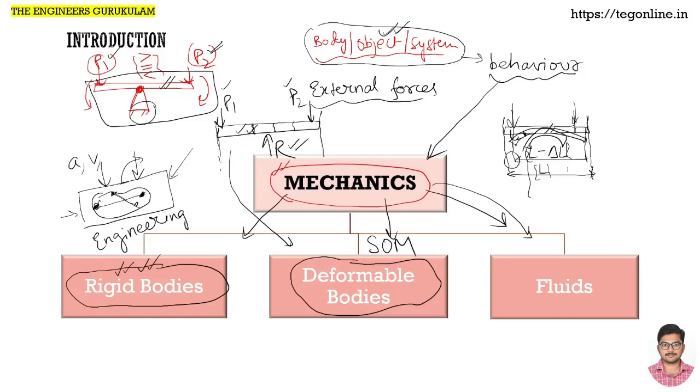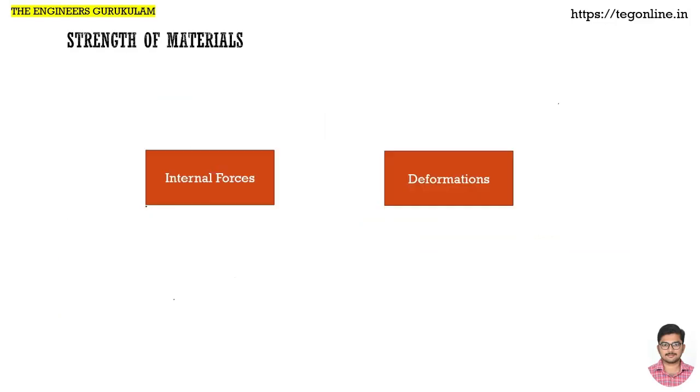Now, I already told you that in strength of materials, we are concerned only about either deformations or the internal forces that give rise to the internal stresses. So just now we saw that in strength of materials we consider the bodies to be deformable. Now what is the purpose of that? I already told you in the promo video that this subject is useful in design.